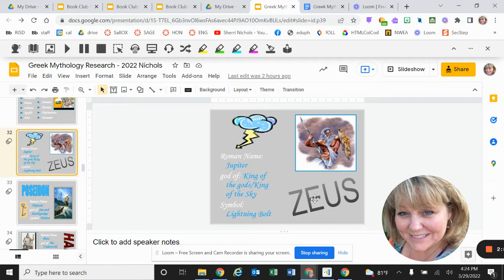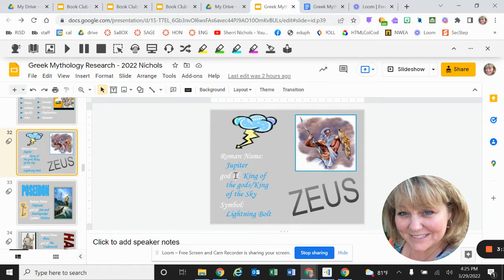It's set up basically the same way. It has the name that we are using it by, so Zeus. And then it talks about it. So we have the Greek name, which is Zeus. The Roman name is Jupiter. And just as a point of interest, Jupiter, the planet, was named after the Roman name of Zeus, not the other way around, because the gods and goddesses have been around a lot longer than we have named our planets.